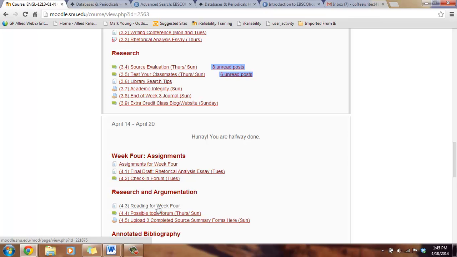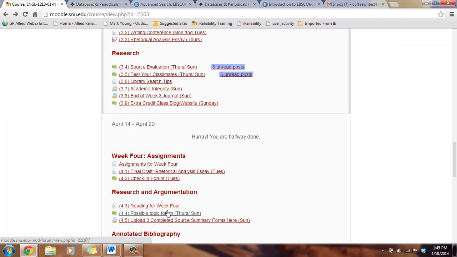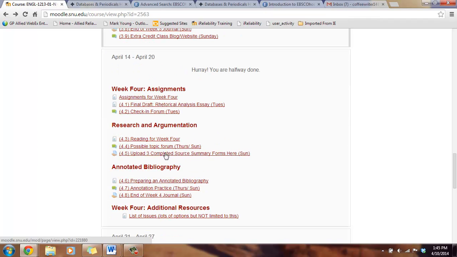And we'll begin to work in earnest on your research argument papers. The instructions for this paper are linked for you under 4.3, so be sure to begin working there. Once you've read through the instructions, you need to participate in the possible topic forum. There, I want you to post 3 possible topics and give each other feedback on those topics. Once you've decided on your topic, you'll need to begin your research.